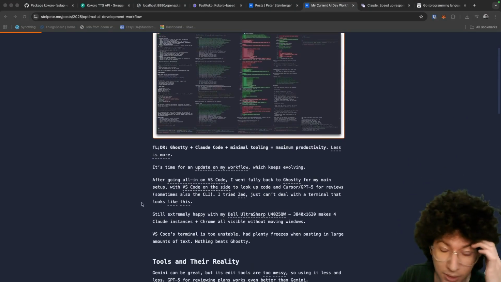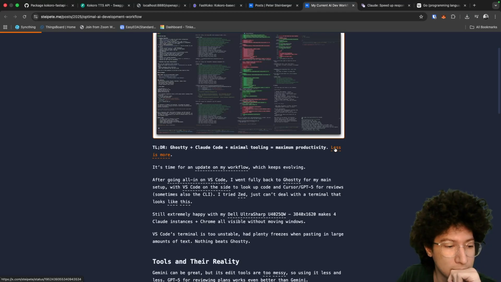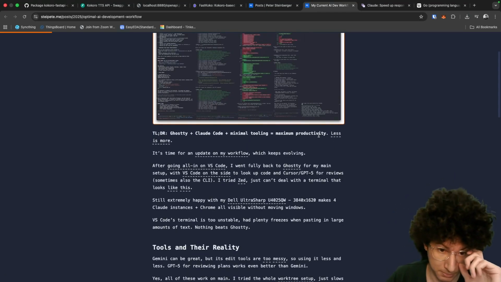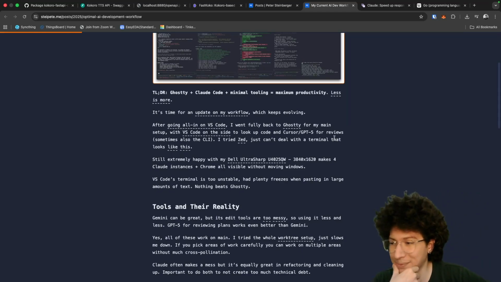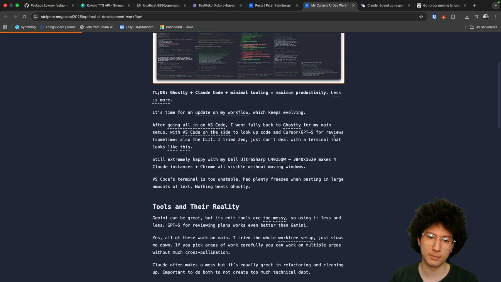TLDR, Ghosty plus Claude Code plus minimal tooling equals maximum productivity. Less is more. It's time for an update on my workflow, which keeps evolving. After going all in on VS Code, I went fully back to Ghosty for my main setup, with VS Code on the side to look up code and cursor GPT-5 for reviews, sometimes also the CLI. I tried Zed, just can't deal with a terminal that looks like this.